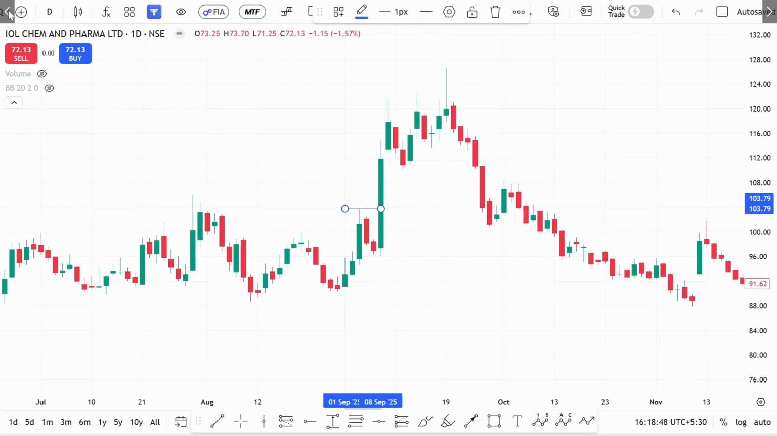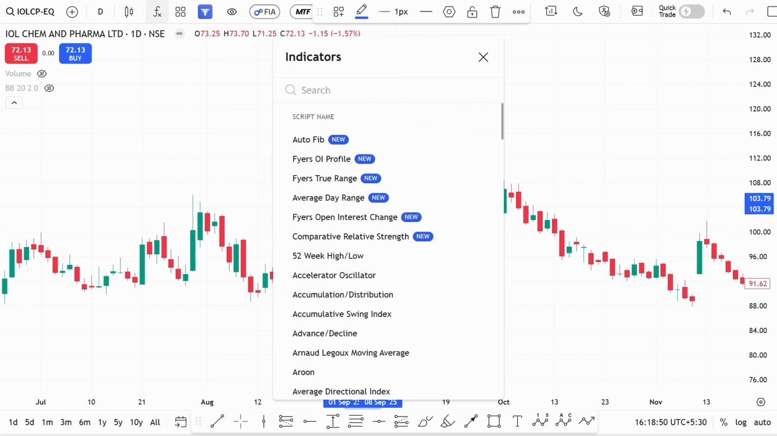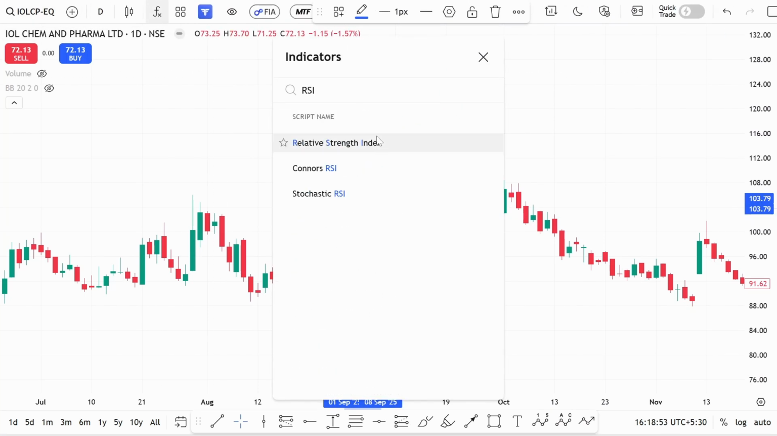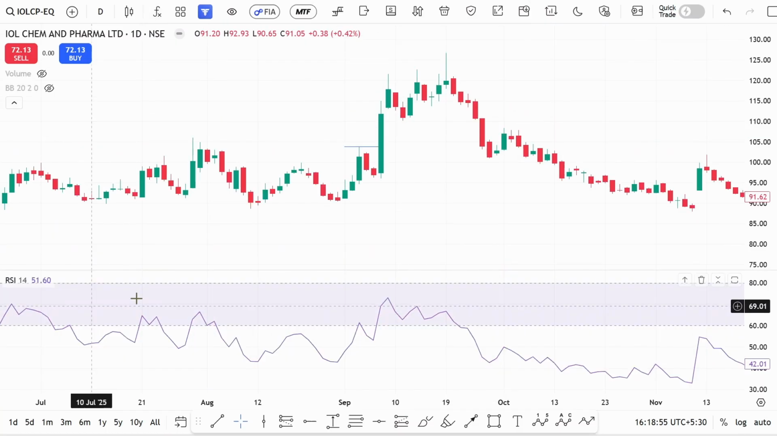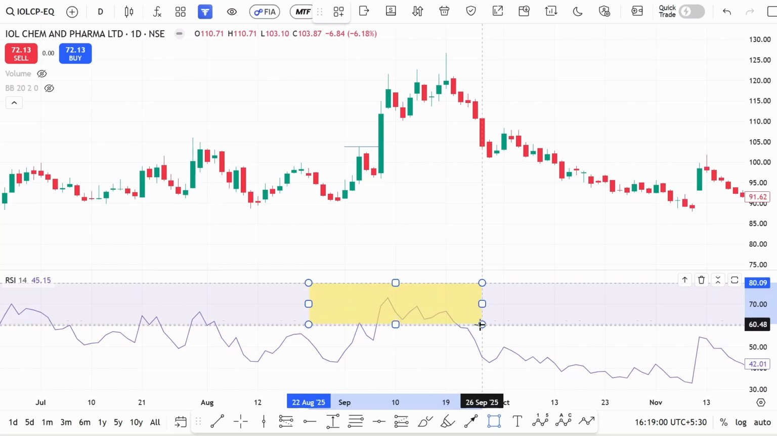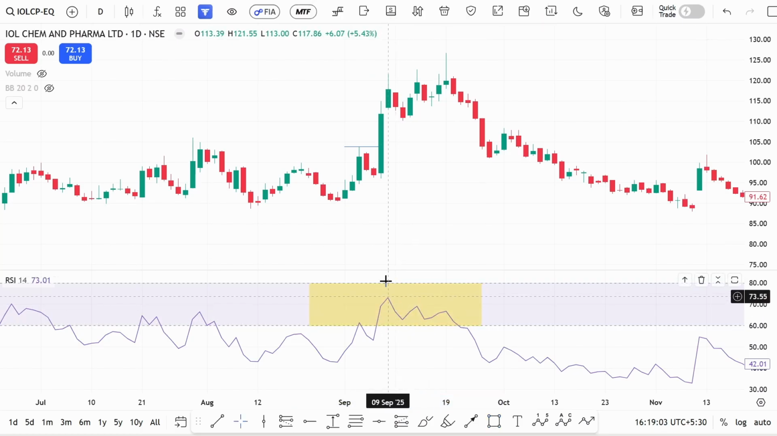And the third condition is RSI should trade in the 60 to 80 zone. I have already added the RSI indicator, and you can see here, exactly here, this is a zone where RSI is 60 to 80. You may ask why we are using the 60 to 80 zone in RSI.